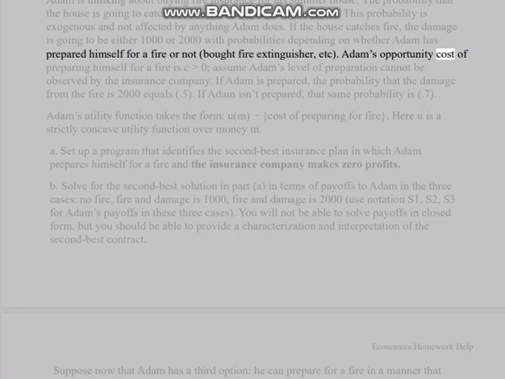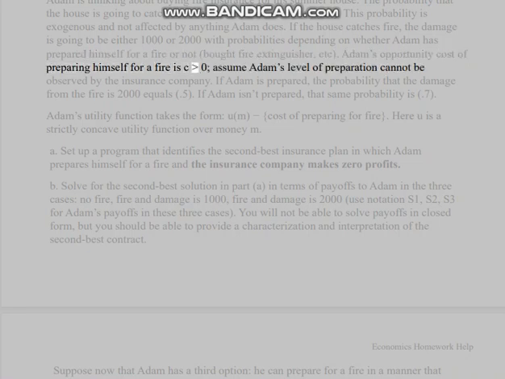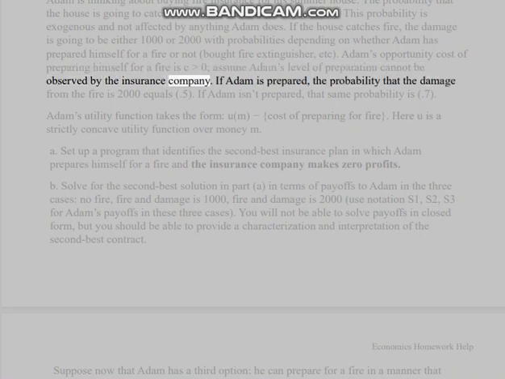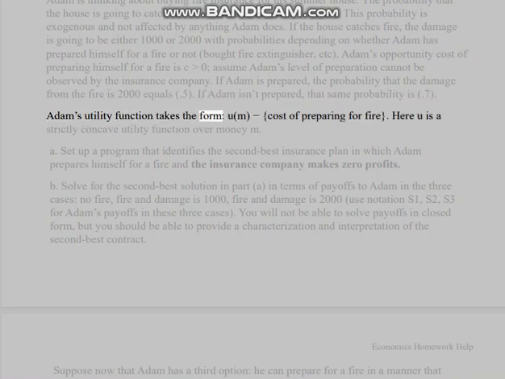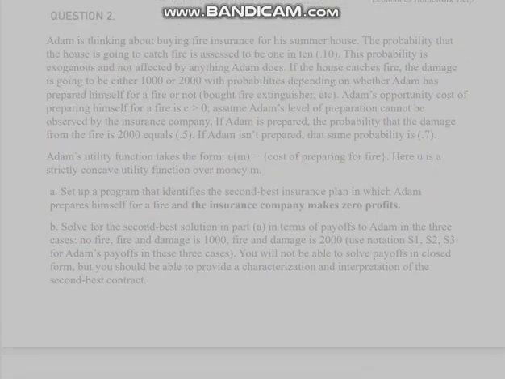Adam's opportunity cost of preparing himself for a fire is c > 0. Assume Adam's level of preparation cannot be observed by the insurance company. If Adam is prepared, the probability that the damage from the fire is 2,000 equals 0.5. If Adam isn't prepared, that same probability is 0.7. Adam's utility function takes the form u(m) minus the cost of preparing for fire. Here u is a strictly concave utility function over money m.